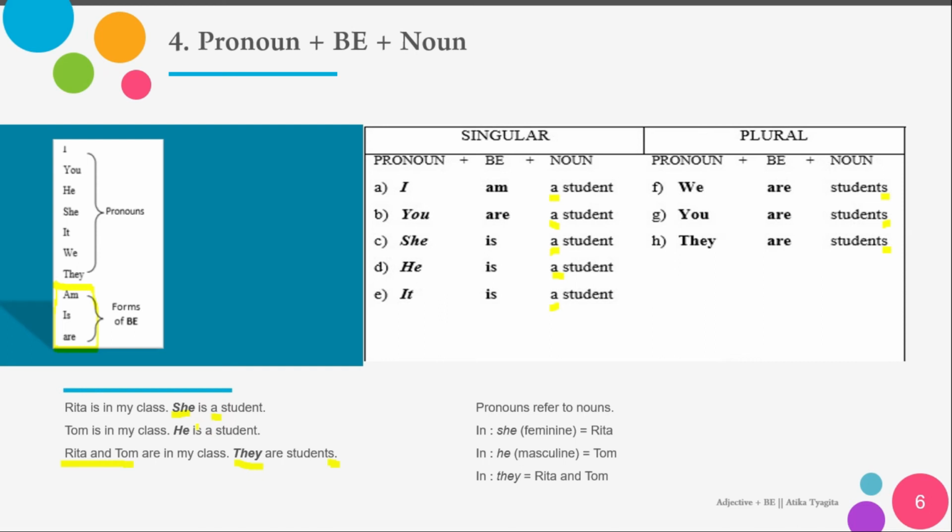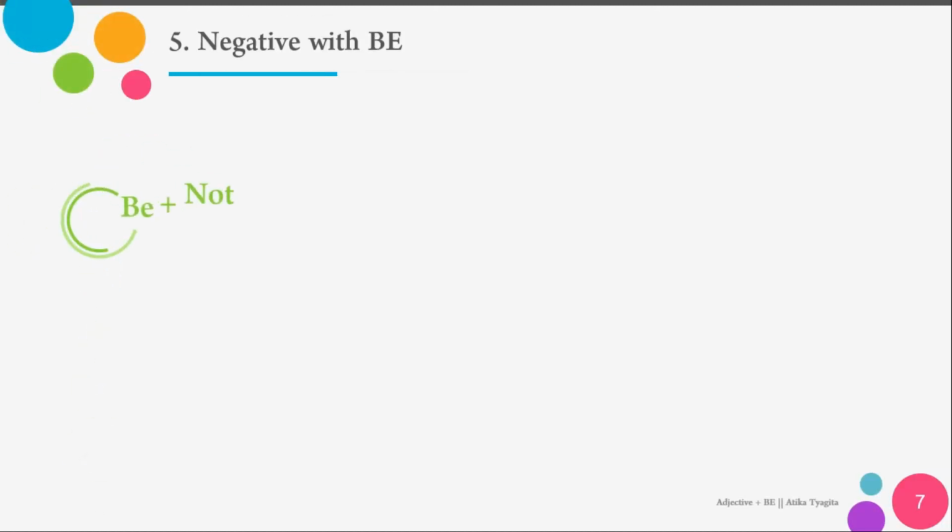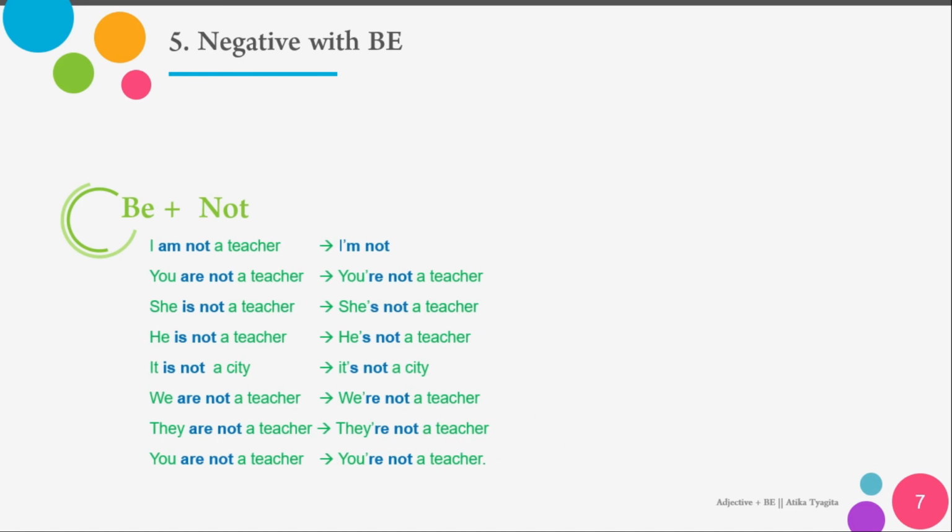Okay, now we jump to the next one, negative with be. Okay, number 5, negative with be. It's just easy. In this topic, you just add be plus not. As we know, is, am, are is to be, so you just add not to make the sentence negative. For example, I am not a teacher. In bahasa we can say saya bukan guru. So you can say I am not a teacher, or to make a contraction with be, you can say I'm not.